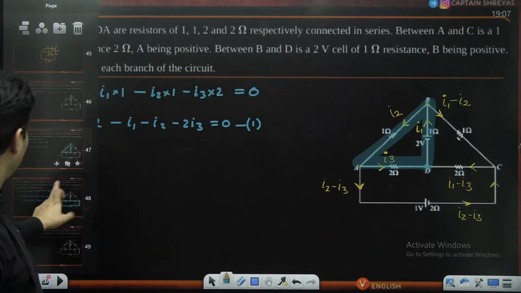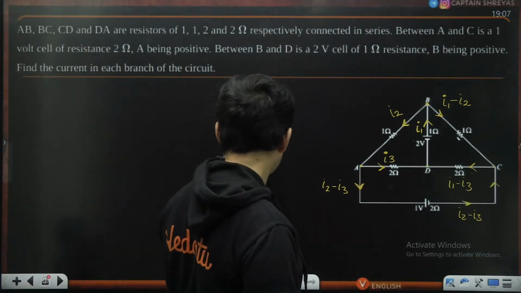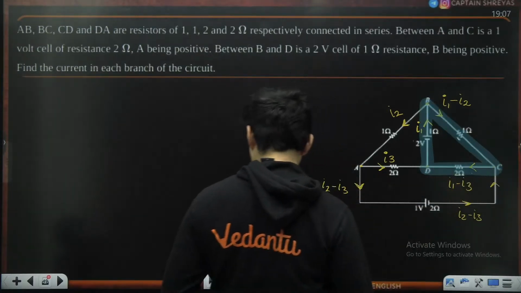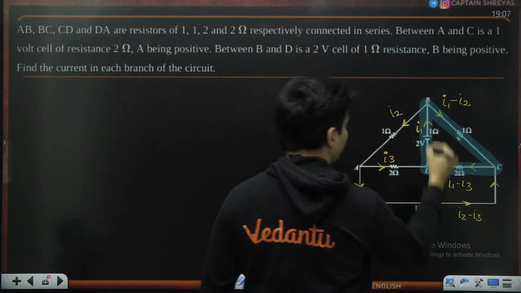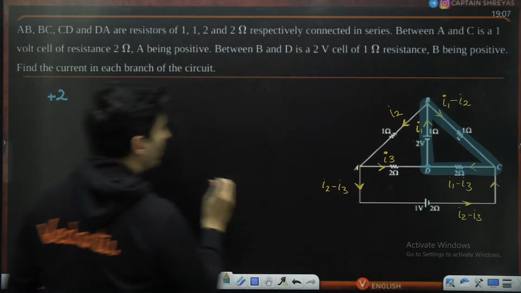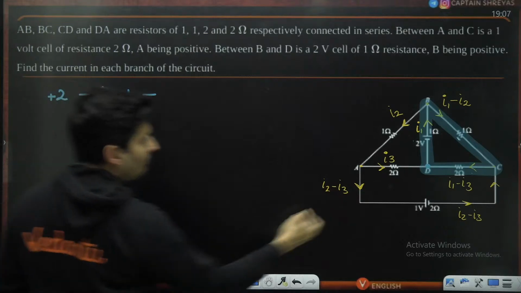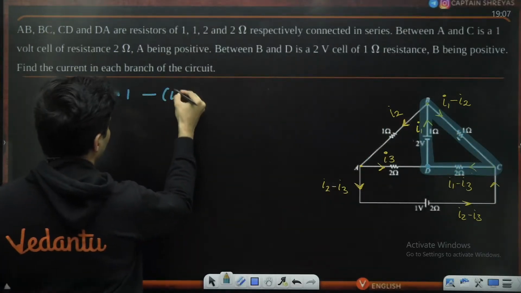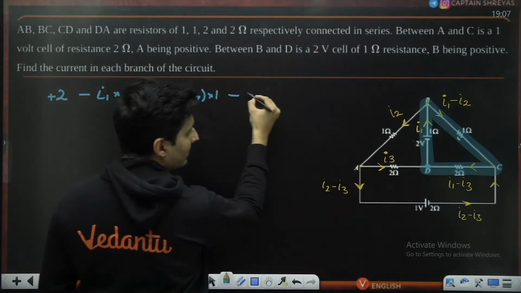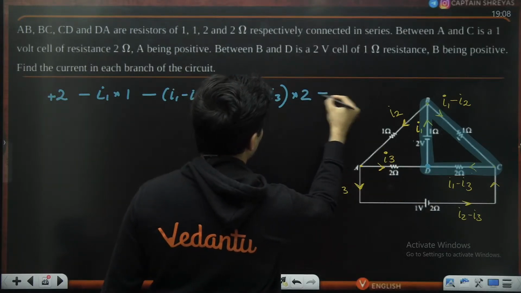See, we took that one, we took this one. I think one resistor is left out. We need to take that also. So why not start from here, go here and come back over here. Let me start from here. First is a battery, so plus 2. In the direction of the current across the resistance, a drop of I1 into resistance, which is 1. Here also there will be a drop, minus I1 minus I2 into resistance, which is 1. Here also there is a drop, minus I1 minus I3 into the resistance, which is 2. That will be equal to 0.